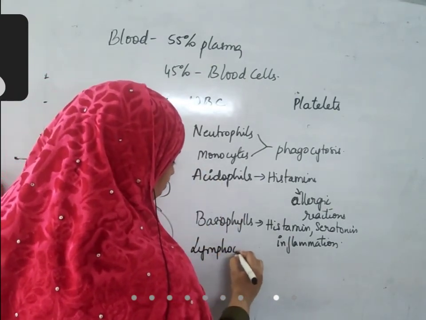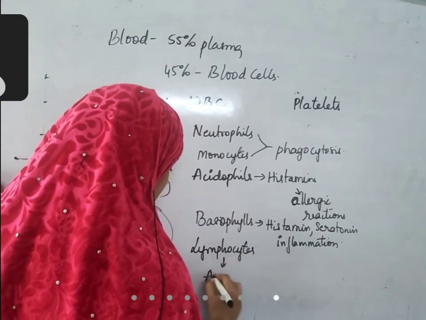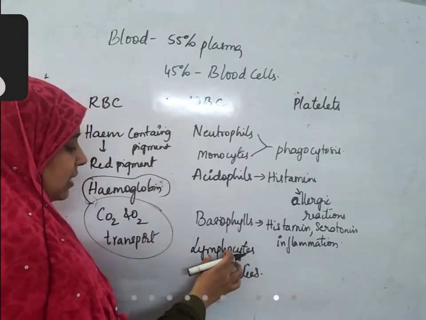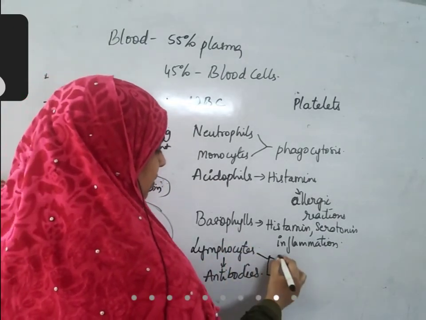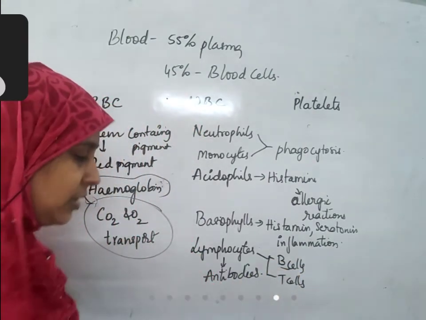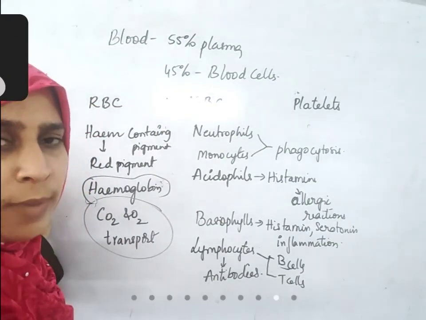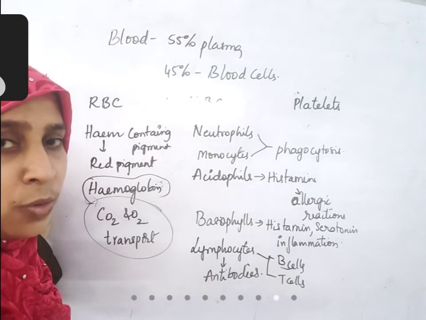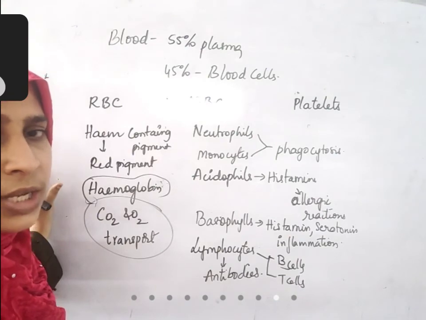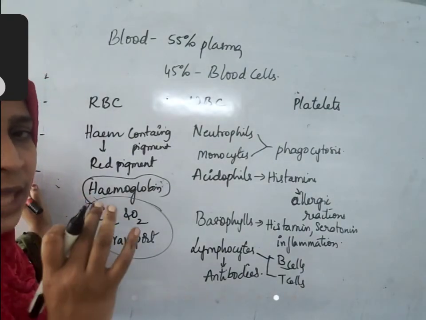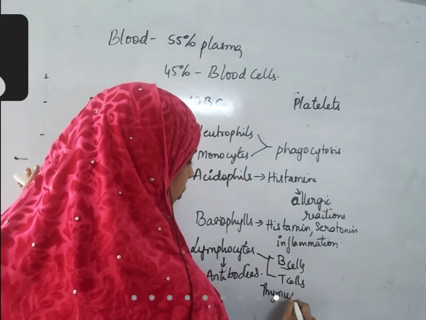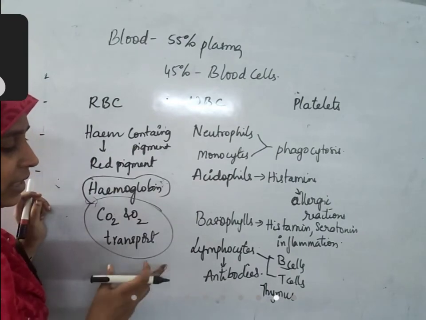Lymphocytes are those cells which produce antibodies. Antibodies are produced by lymphocytes. The lymphocytes are of two types, B lymphocytes and T lymphocytes. B lymphocytes are those which are produced in bone marrow. We know that all WBC are produced in bone marrow. But apart from that, just above the heart there is a small gland called the thymus gland. That thymus gland also produces lymphocytes and they are called T lymphocytes.